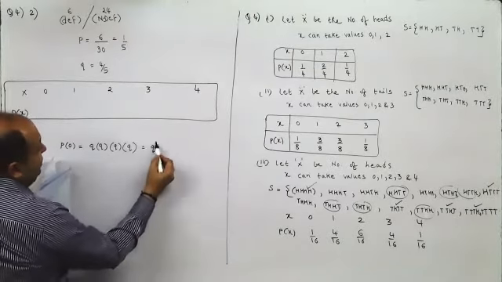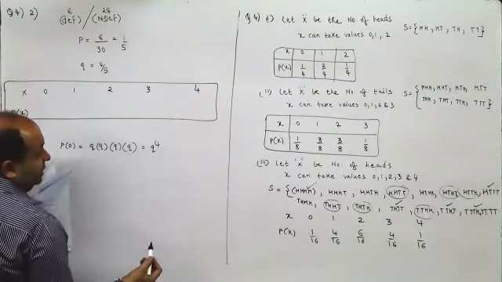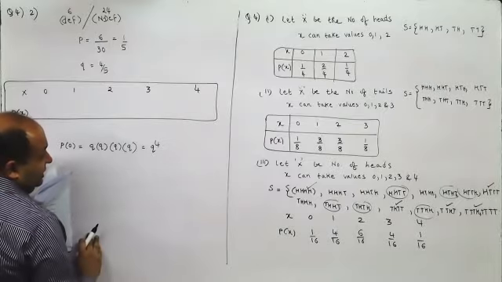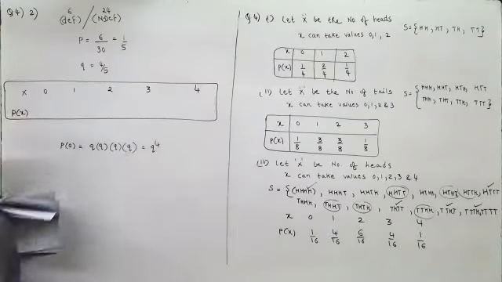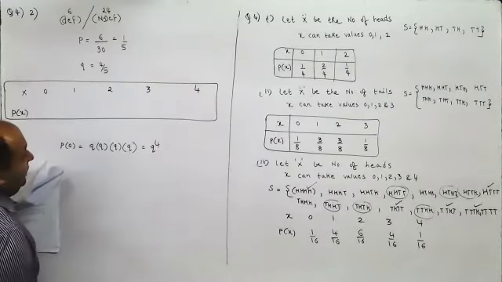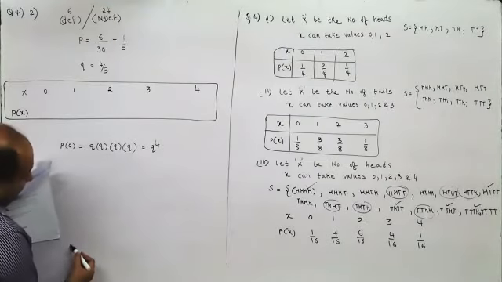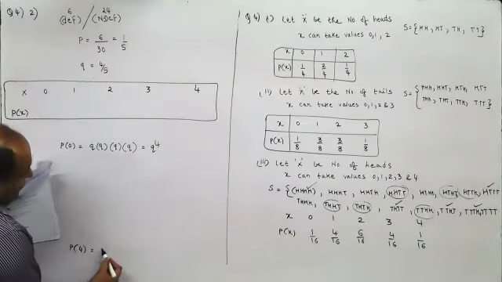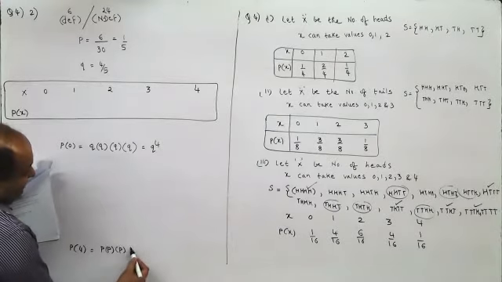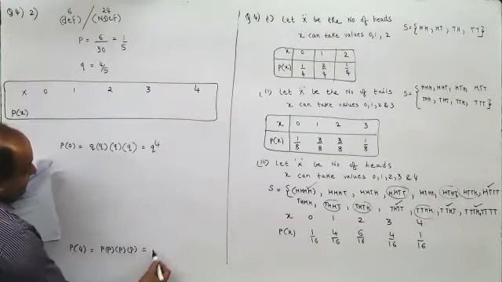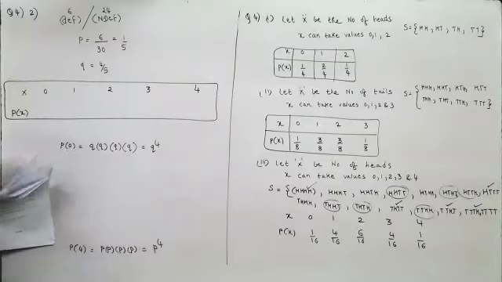So it is Q raised to 4. That is the only option you have. Similarly, all 4 defective bulbs means all 4 should succeed. So P of 4 would be first success, second success, third success, and fourth success. So it is P raised to 4.